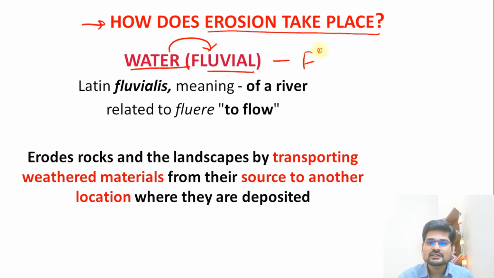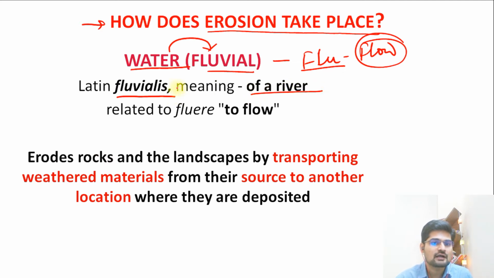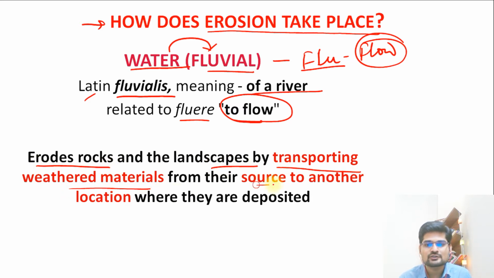Because the word is actually flu, coming from flow, right? So it is fluid or flowing. So this word fluvialis basically means of a river, coming from Latin and related to fluor, which means basically to flow. So when we say erosion is taking place because of water, it means the process is fluvial in nature, right? So fluvial process. Then it erodes rocks and the landscapes by transporting weathered materials from their source to another location where they are deposited.